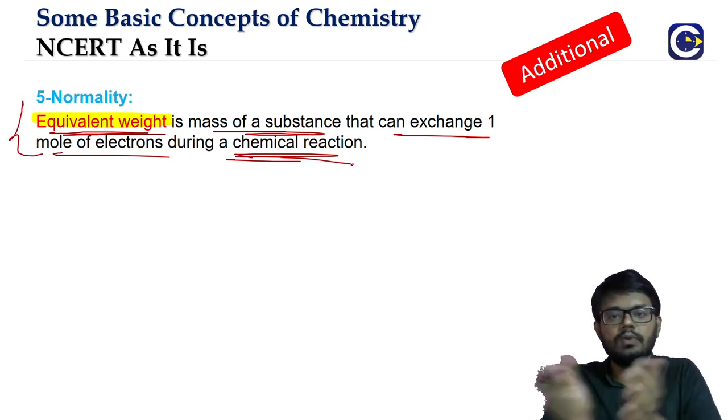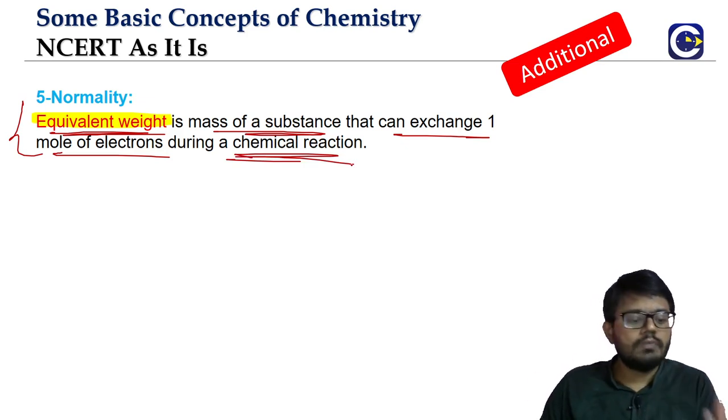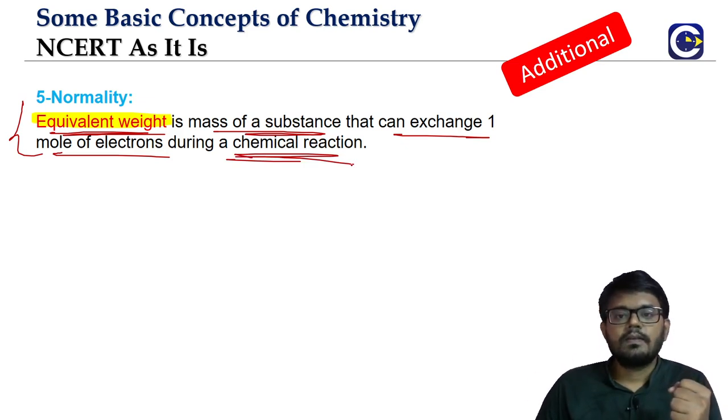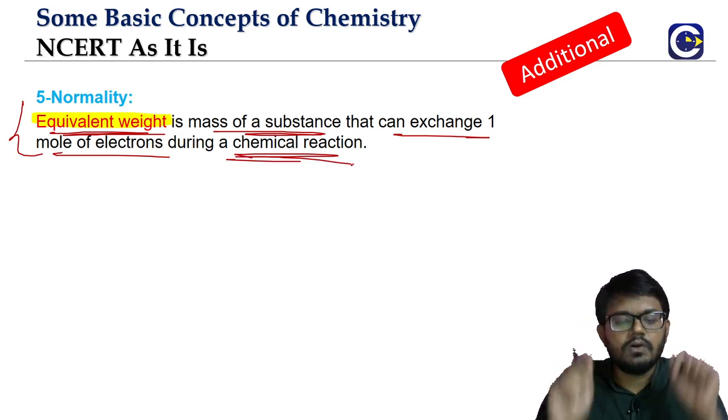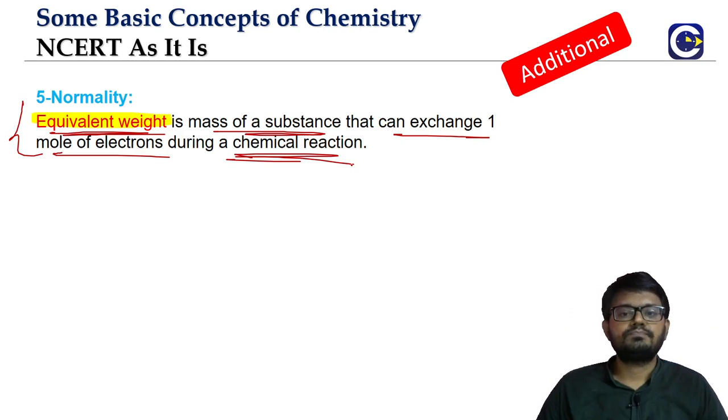If the substance is undergoing a chemical reaction, how much mass of it will be able to exchange 1 mole of electrons? That is what we will call the equivalent weight.